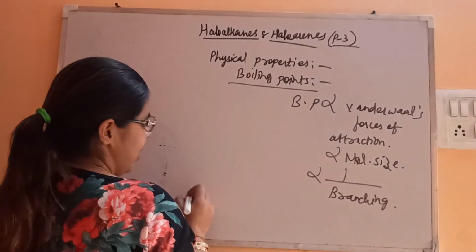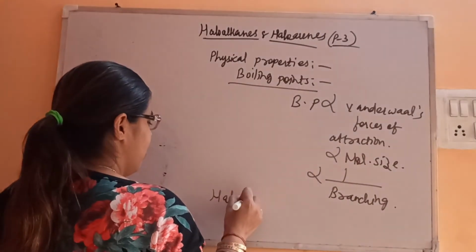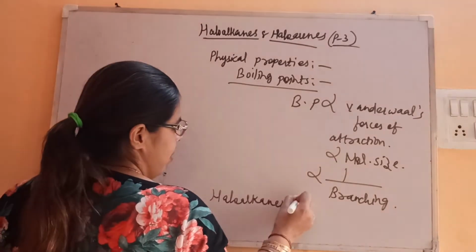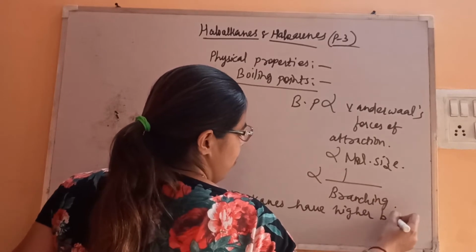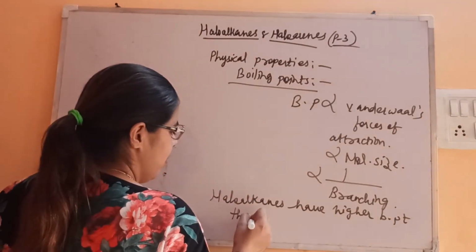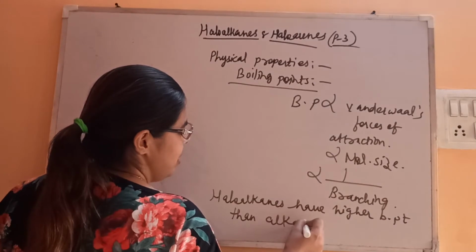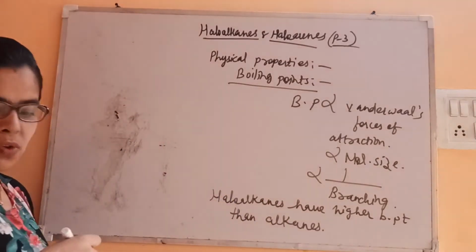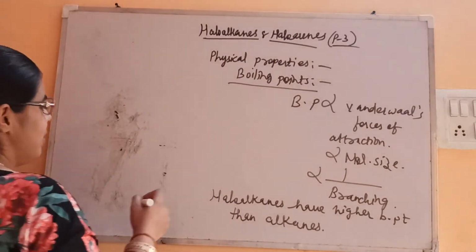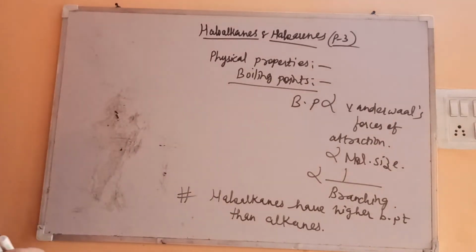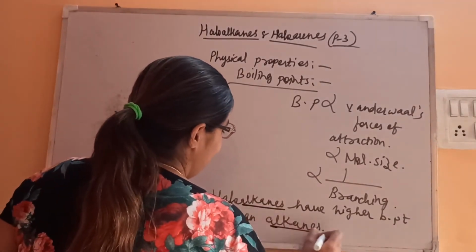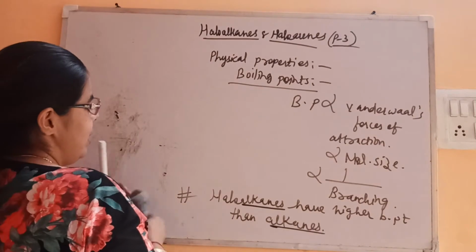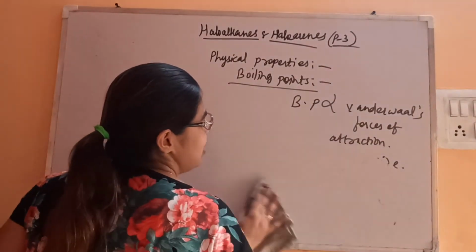Now haloalkanes have a higher boiling point than simple alkanes, because these are the derivatives of alkanes. So why? Let's see why. This is one of the statements: haloalkanes have a higher boiling point than alkanes. What is the difference? Here haloalkanes, here only alkanes. So let's see what is the effect of this halogen.